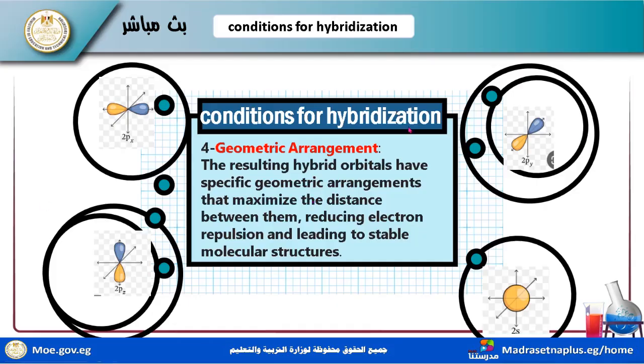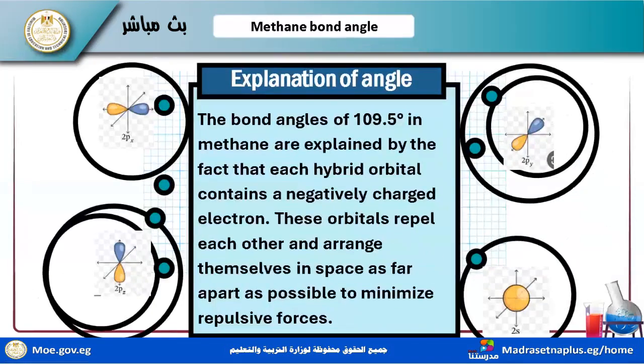These pure orbitals will mix to form the hybrid orbitals. Hybridization makes geometrical shapes that maximize the distance between them so the electrons reduce the repulsion forces between them, to make stable molecular structures.